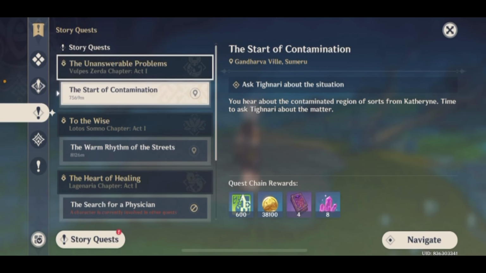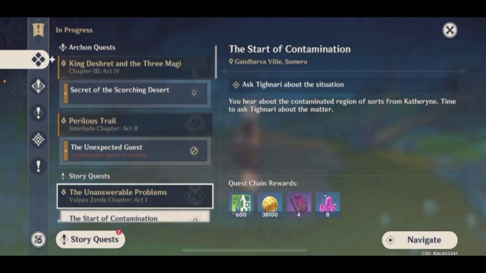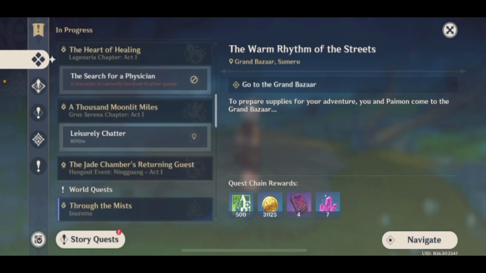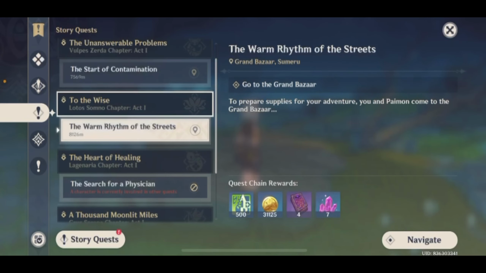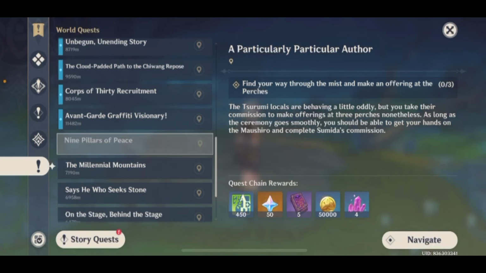You cannot abandon quests like Archon quests because they are very important to the story, so in order for the game to progress, you must complete these quests. But world quests are not necessarily important, so you can abandon them. But it is advised not to, because they will be very important to you, especially the rewards.